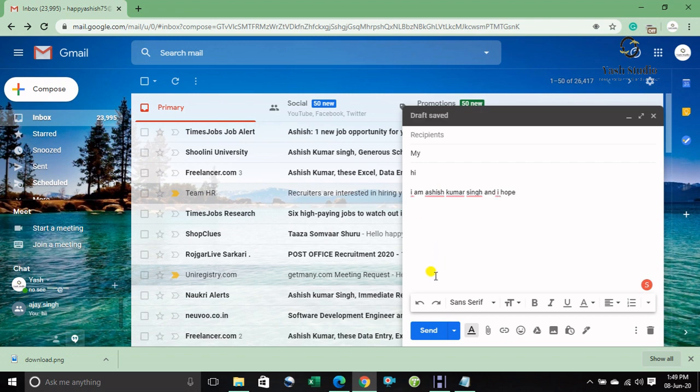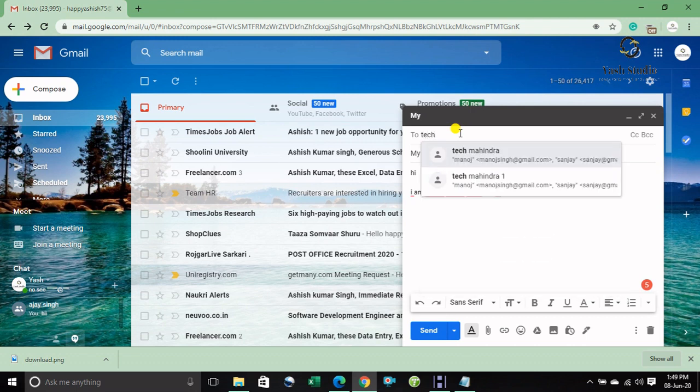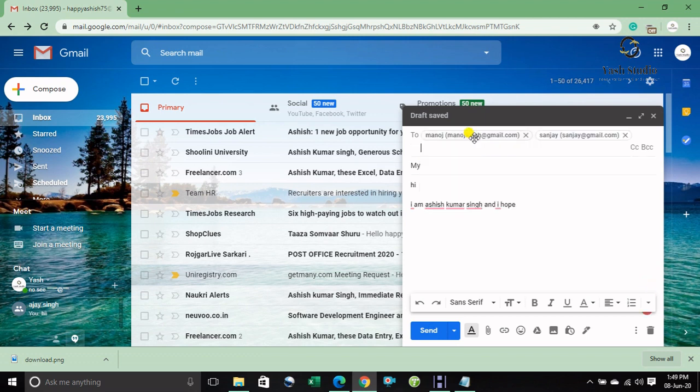Okay, when you type the label name Tech Mahindra, it shows here Tech Mahindra 1 and Tech Mahindra 2, automatically accepted here, and send this mail.